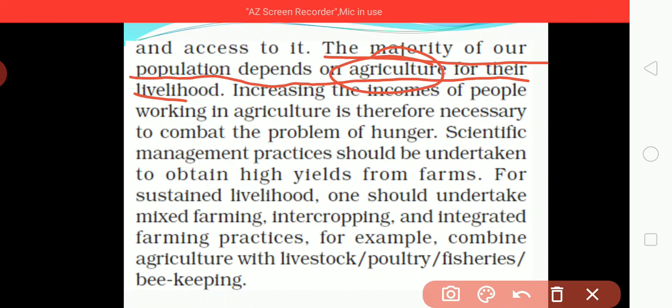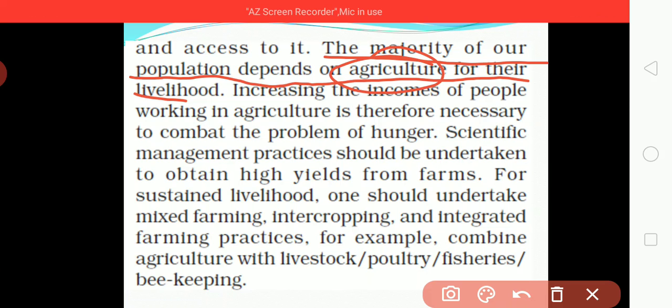They are doing agricultural work for us, and the majority of our population totally depends on agriculture for their livelihood.